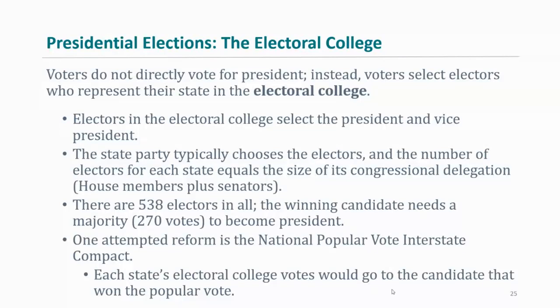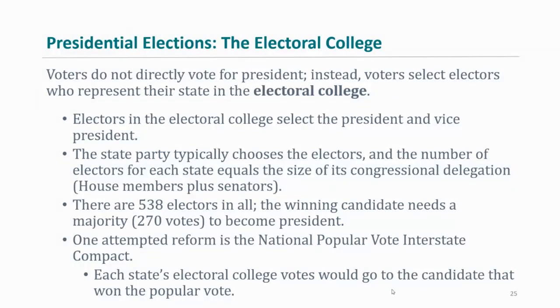And some states are trying to push legislation to where the electors have to vote. They're trying to make some reforms to the Electoral College because the Electoral College is a little bit controversial because of the fact that the electors do not have to vote along what the people in the state did. So hopefully that makes a little bit of sense.